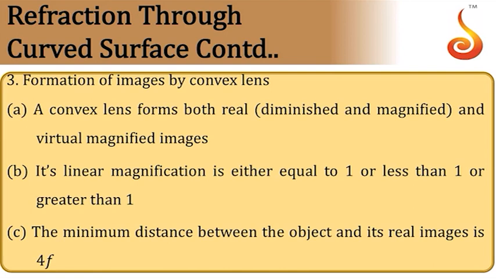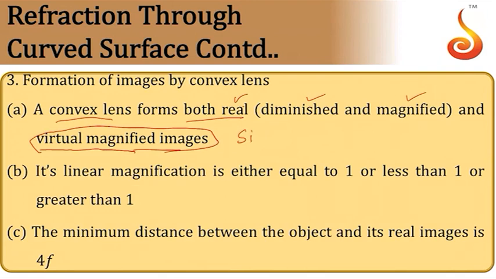If you consider a biconvex lens, then it always forms real images, and in some cases it forms virtual magnified image. Real image formed by convex lens can be diminished or it can be magnified. And remember, real image is always inverted and virtual image is always erect. Convex lens produces only virtual enlarged images when used as magnifier glass, or what we call a simple microscope. Now magnification produced by the convex lens is either equal to 1, or less than 1, or greater than 1. All the three can be possible.